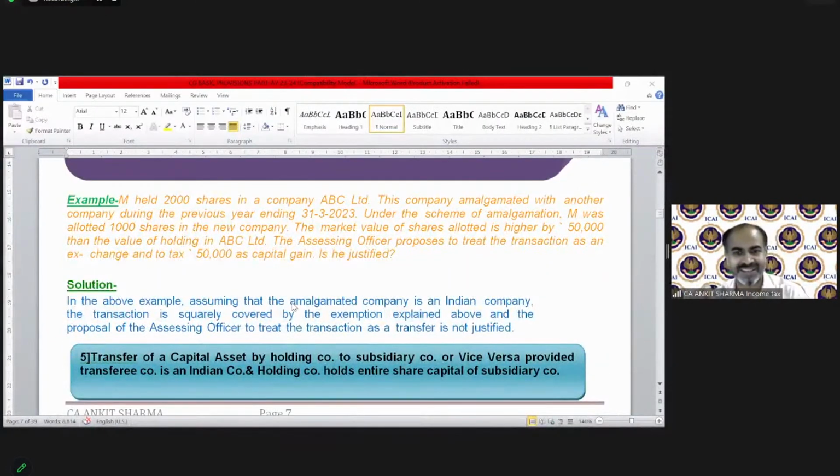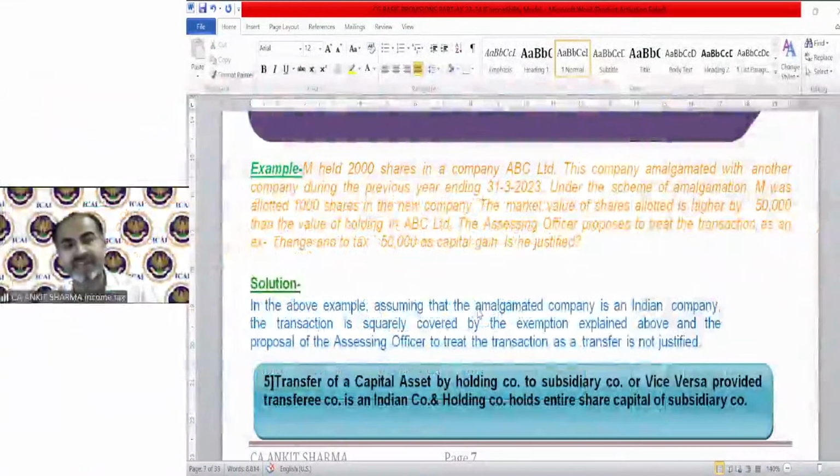So in this case, because the amalgamation is exempted, it cannot be treated as a transfer.